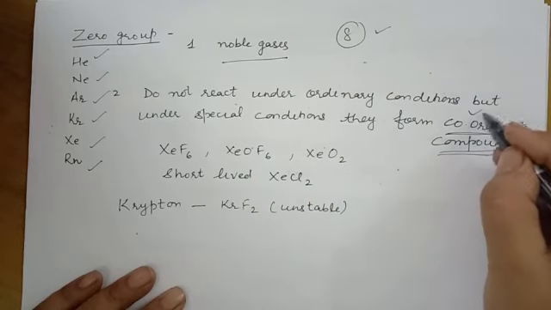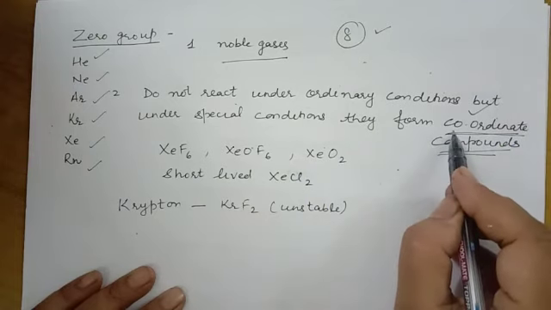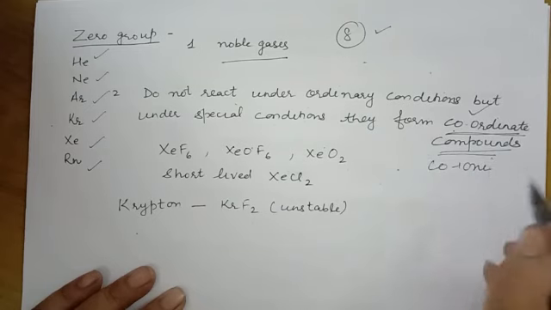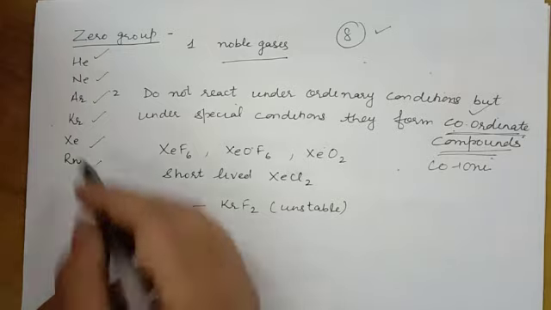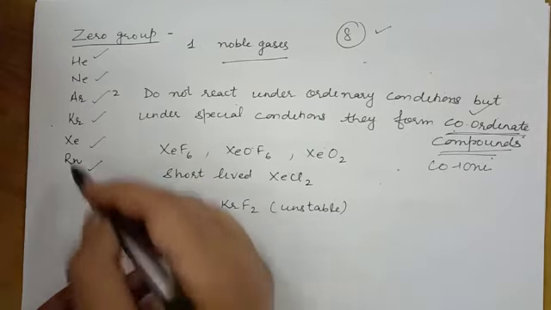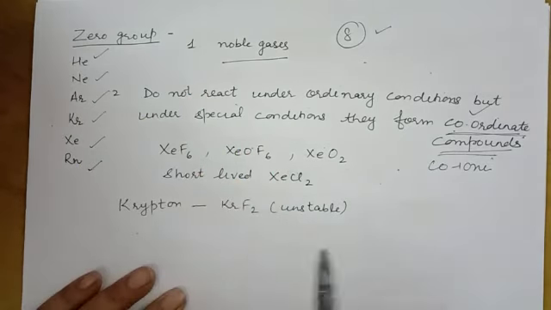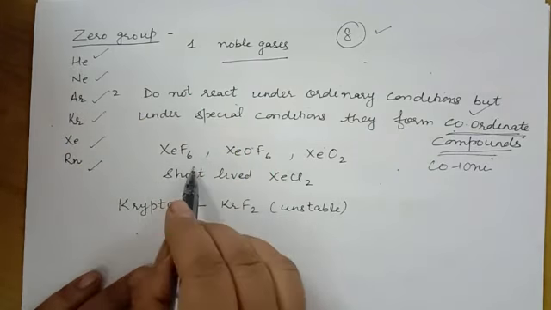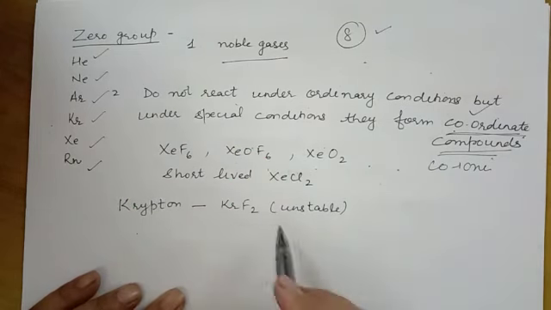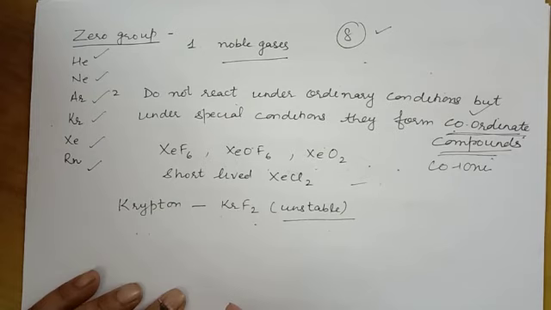What do we understand by coordinate? They show both kinds of bonding, covalent bonding as well as ionic bonding. We call it co-ionic bonding also, or coordinate bond. In this way they react. As we know, reactivity increases down a group, so the noble elements present down in the group show some reactivity. So we have xenon fluoride, xenon oxide fluoride, xenon oxide, and with krypton we have krypton fluoride, but these are unstable or short-lived compounds.